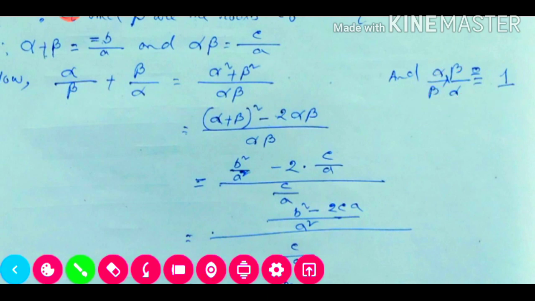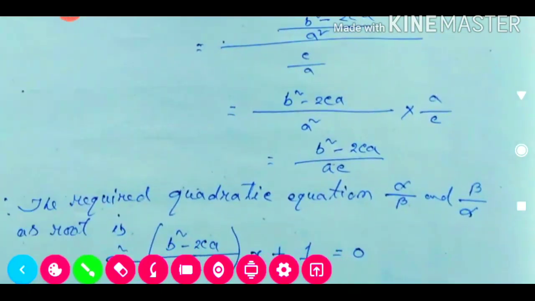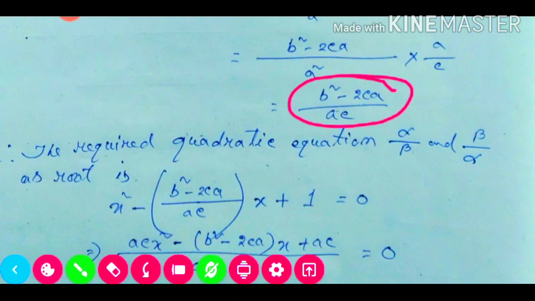Now we'll apply the quadratic formula. It is x square minus the sum of the roots. So the required quadratic equation, with alpha divided by beta and beta divided by alpha as roots, will be x square minus the sum of the roots into x, plus the product of the roots we got, which is 1. Now again we need to take the LCM.